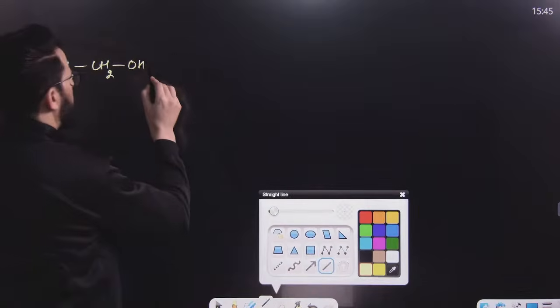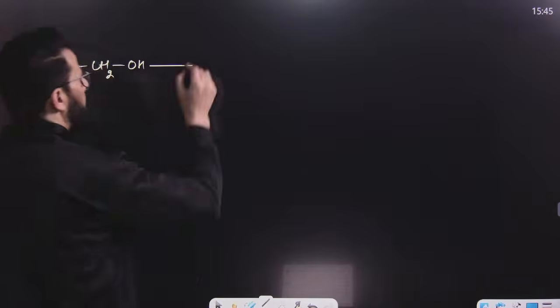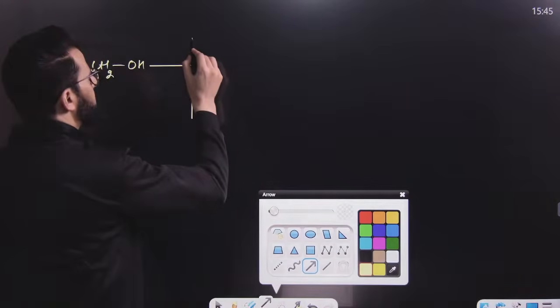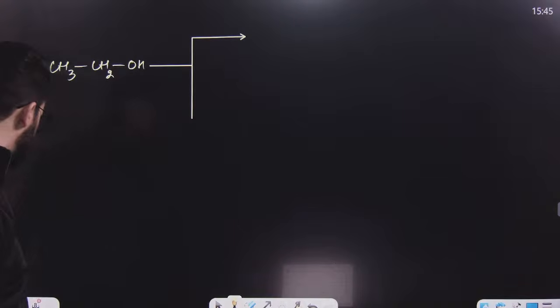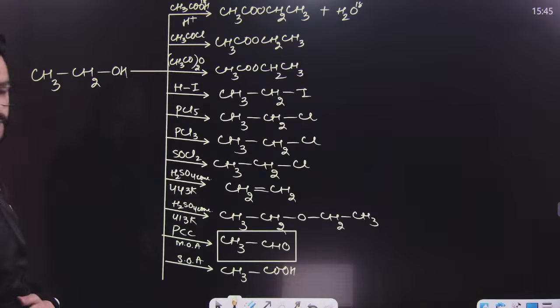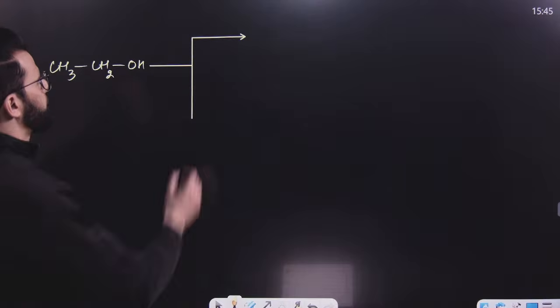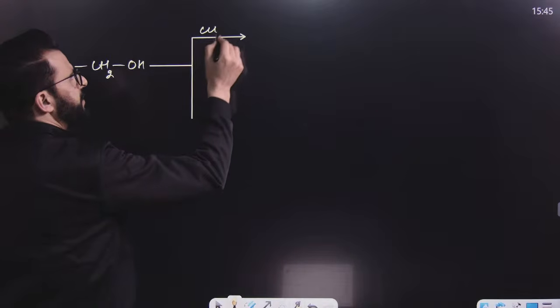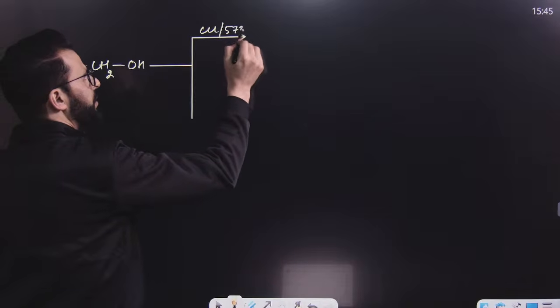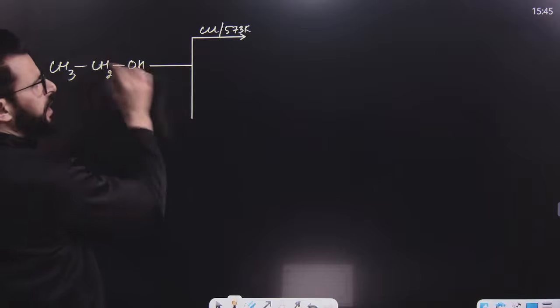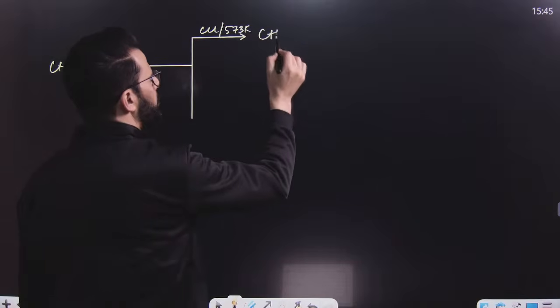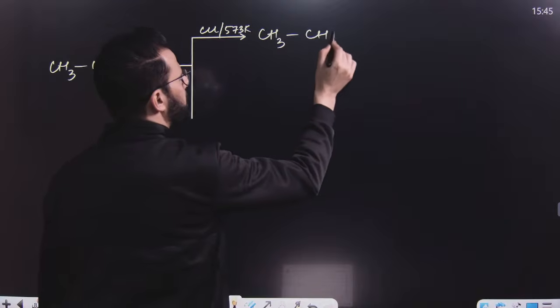And remember, this is an alcohol, and this alcohol can show a few more reactions in addition to these reactions. What are those reactions? You can simply treat it with copper at a temperature of 573 Kelvin, say hot copper. It undergoes dehydrogenation. This is a primary alcohol. It undergoes dehydrogenation and it will result in the formation of aldehyde.